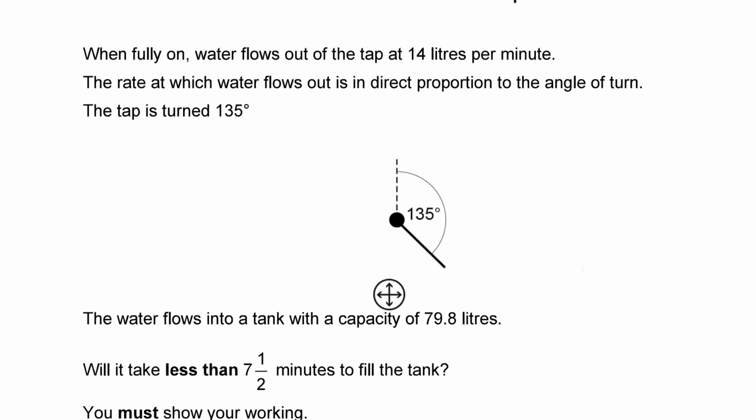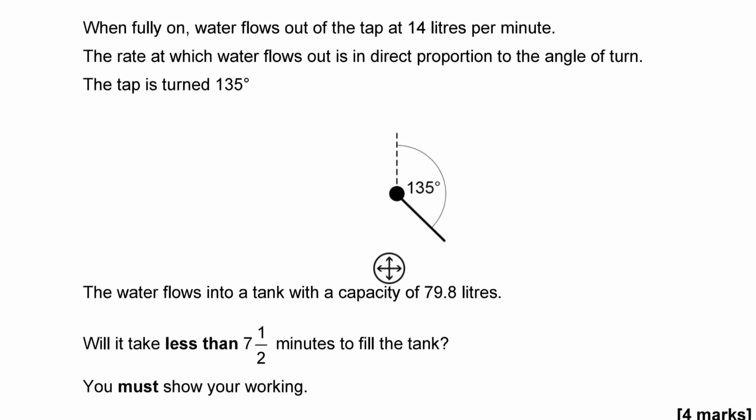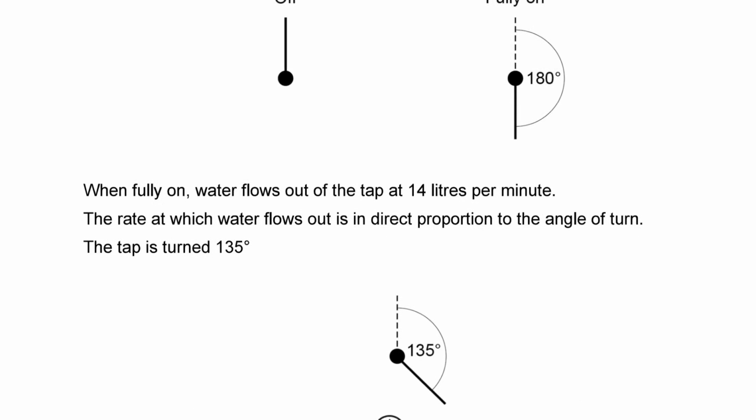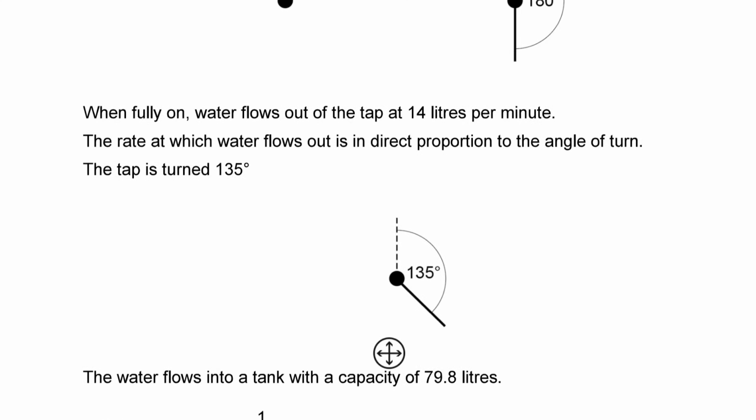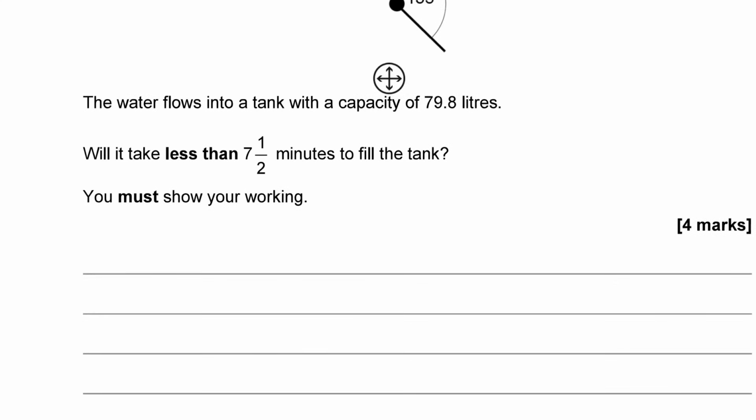Okay, so this is an interesting direct proportion question. We know that the rate of water flow is in direct proportion to the angle of turn. So let's call F the flow, and let's make T be the turn. So F is proportional to T, and I can replace that symbol of proportionality with equals K lots of T. So F equals KT, where K is the constant we need to find.